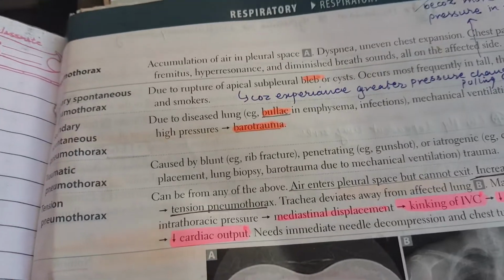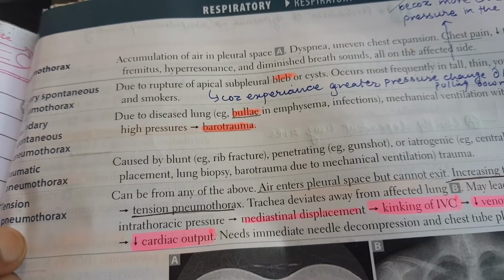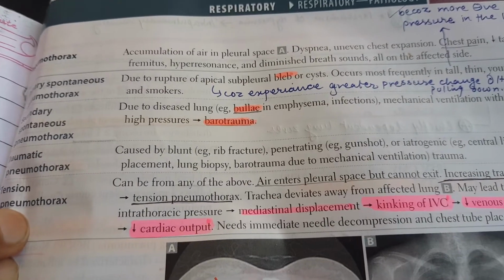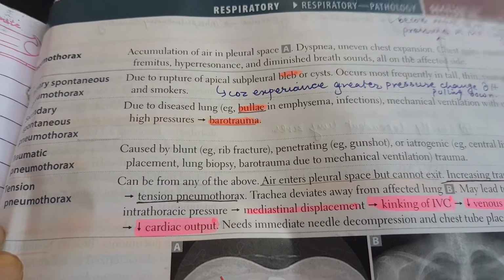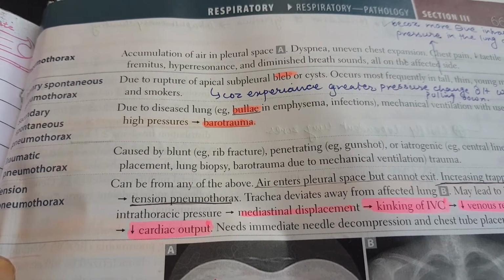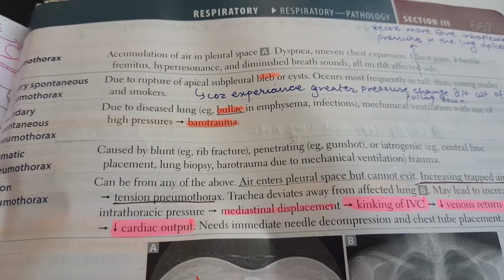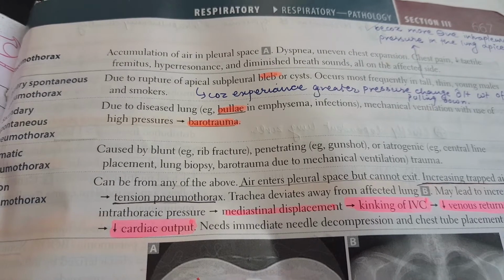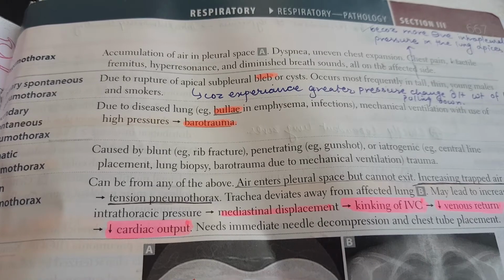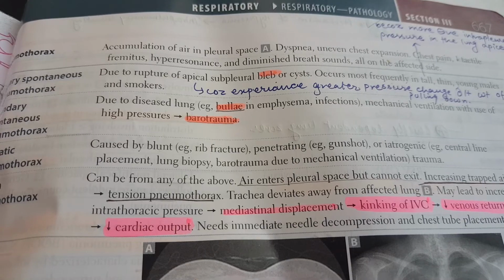Now talking about secondary spontaneous pneumothorax, it could be due to diseased lung, for example bulla in emphysema or infection. Mechanical ventilation with the use of high pressure, for example barotrauma, can also lead to secondary spontaneous pneumothorax. So anything other than the primary cause. If it is because of underlying lung disease, it is again secondary. If it is because of some procedure, for example high pressure ventilation, that is again secondary.